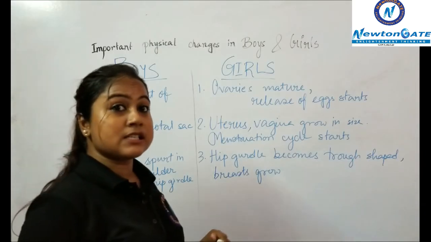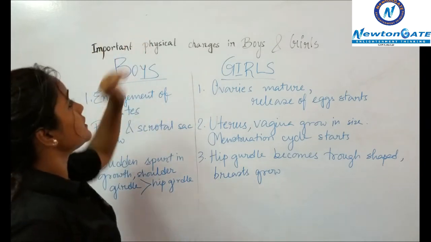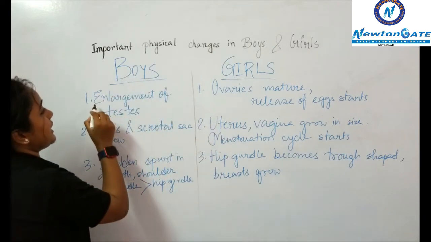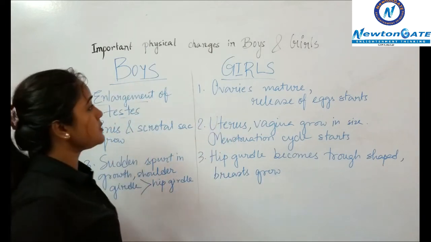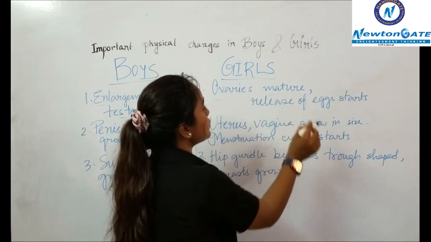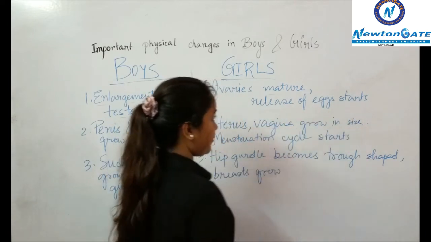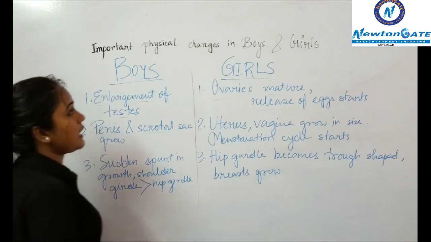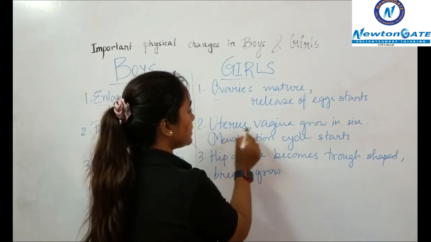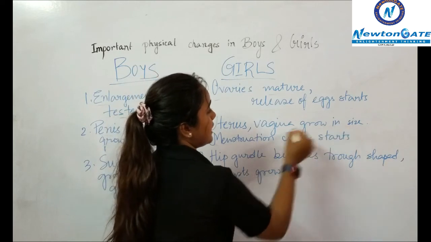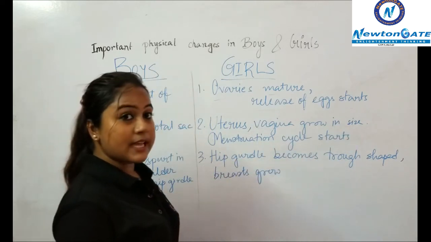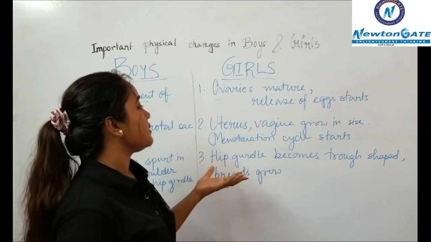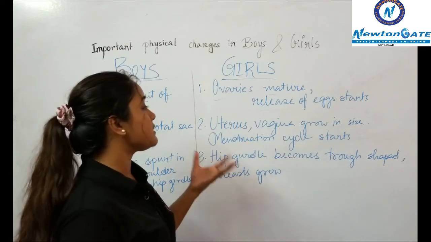So let's discuss some important physical changes in boys and girls. In case of boys, enlargement of testes happens. In case of girls, ovaries mature and release of eggs starts. Now, the penis and scrotal sac grow in boys, and in girls, the uterus and vagina grow in size. And the menstruation cycle starts. The menstruation cycle is a cycle in which blood with an egg is released monthly.